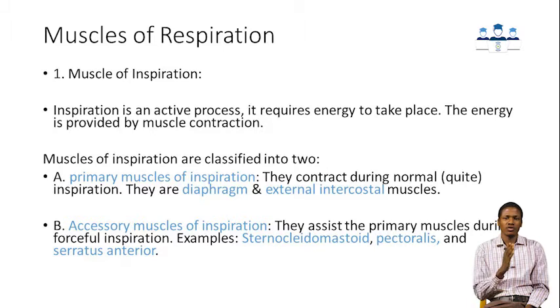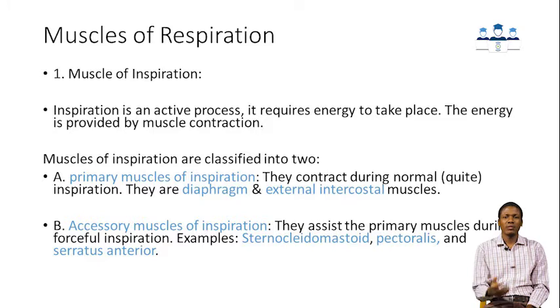They are classified into two: muscles of inspiration and muscles of expiration. However, because expiration is a passive process, usually tidal expiration or normal expiration doesn't require any contraction of any muscle. And the muscles of inspiration can also be classified into two: primary muscles of inspiration and accessory muscles of inspiration.